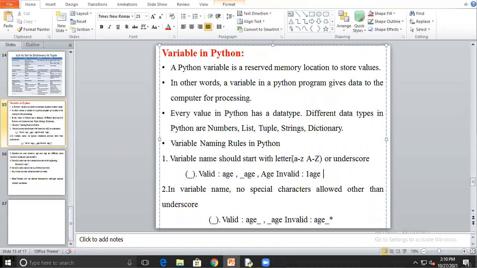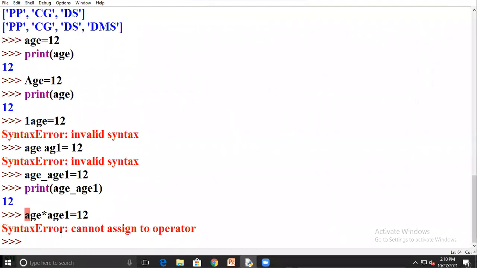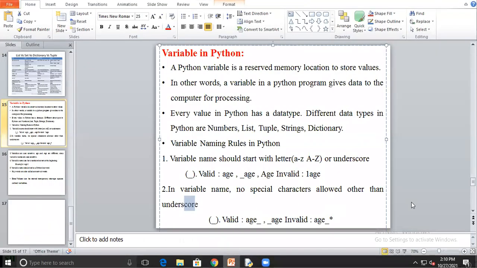Okay, so it is the first rule. Then again, in the variable name no special characters are allowed other than the underscore. So if you try to use another special character, it will not be allowed. Means what? Suppose here I use age star age1 is equal to 12. So it will not be allowed. So only the underscore symbol will be allowed at the time of declaration of a variable. It is the second rule.